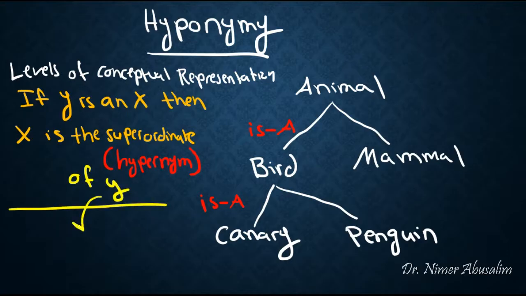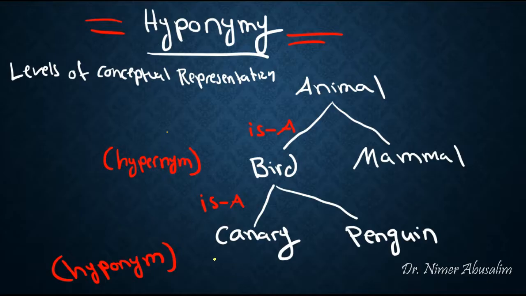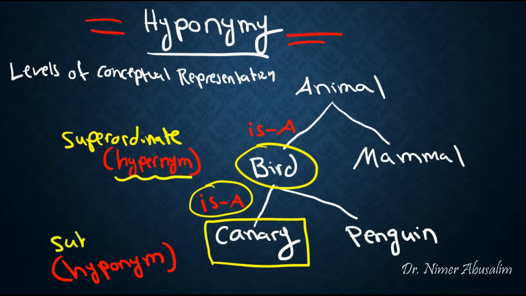Now y in this case, or the bottom level, would be called the subordinate or the hyponym. And that's where the word hyponym comes to be. So let's see some applications. A canary is a bird. So bird is the top superordinate level or the hypernym. Canary is the subordinate level or the hyponym.